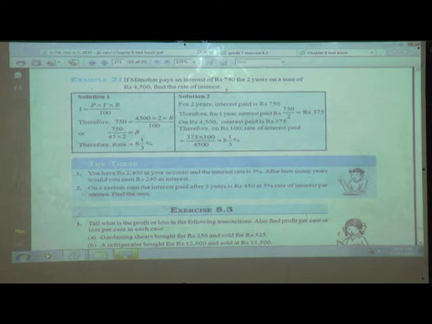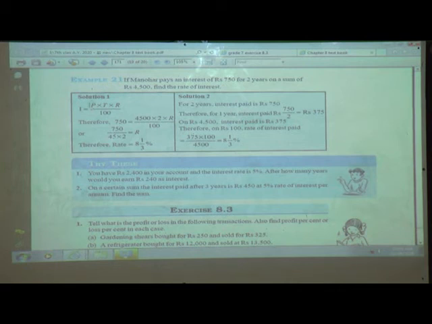15%, 10%, 5%, we have calculated up to 18%, that is the rate of interest, which is denoted by capital R and the percent sign. So now you know the formula. What is simple interest? I is equal to PRT upon 100. Now I will repeat it for one or two examples, so it will be easy for you to understand.